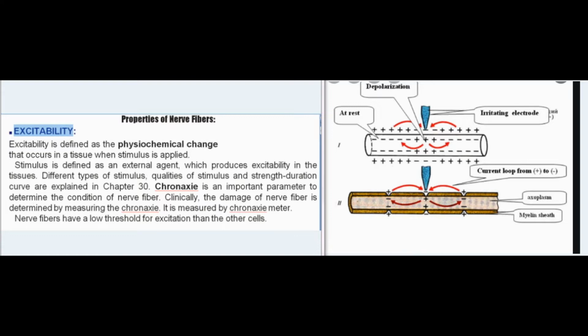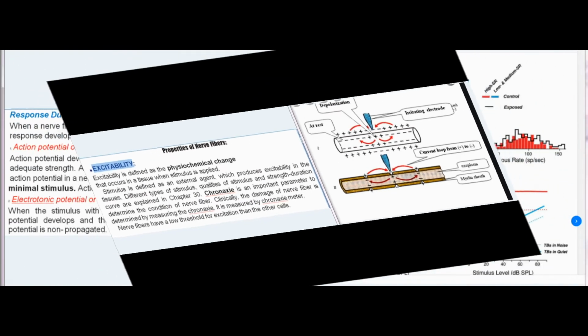Chronaxie is an important parameter to determine the condition of nerve fiber. Clinically, the damage of nerve fiber is determined by measuring the Chronaxie. It is measured by Chronaxie meter. Nerve fibers have a low threshold for excitation than the other cells.